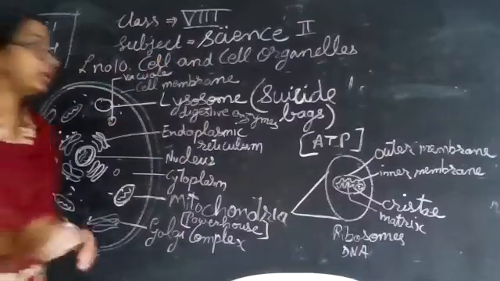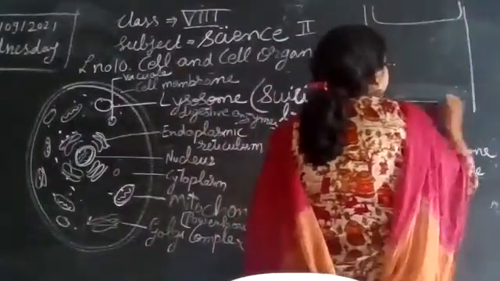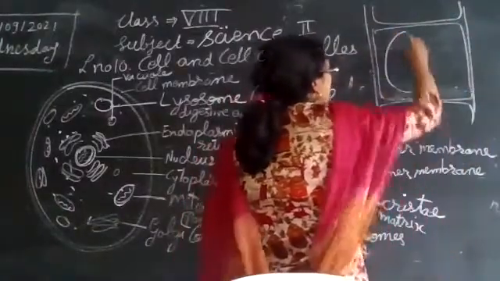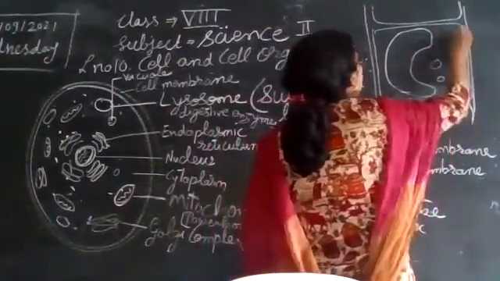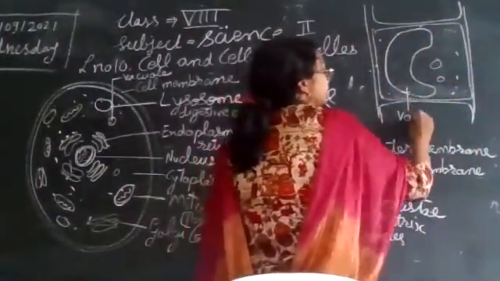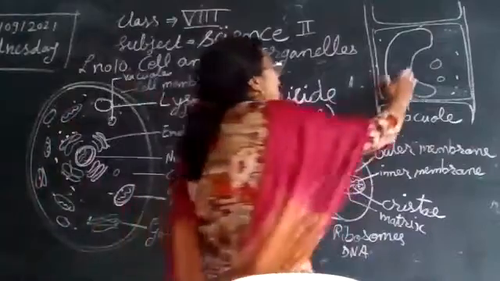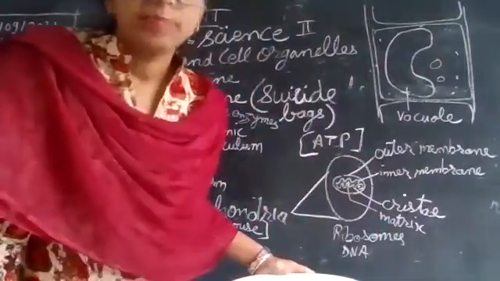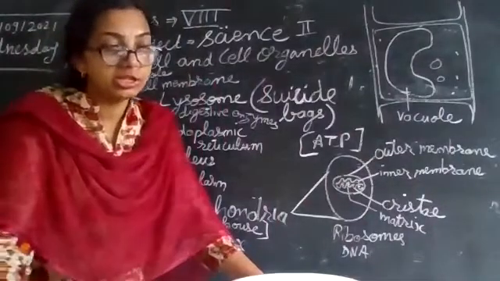On the other hand, we know that in a plant cell, maximum part is covered by a very big vacuole. And the other cell organelles are then pushed aside to one corner of the cell. So in plant cell, there is a very big vacuole because they have more material to be stored in every cell, because they are not going to use them constantly like that of animal cell.